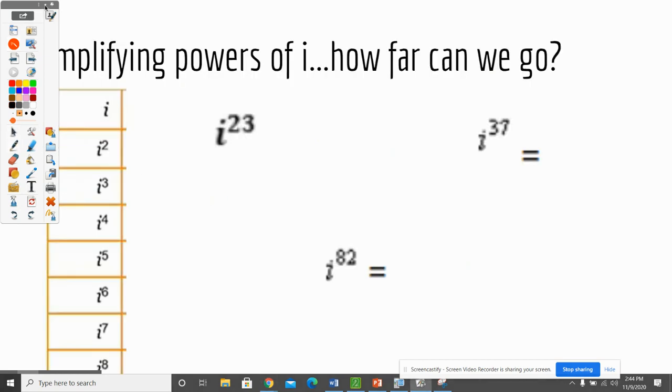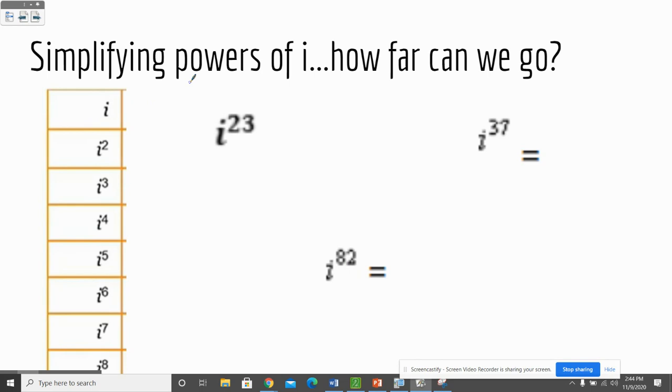So just a little bit of practice with simplifying square roots. And now we're going to talk about something cool about what happens whenever you simplify powers of i. So we know that i is just i, or the square root of negative 1. But what happens when you have i squared? All of a sudden you get something real. And because you get something real when you have i squared, we're going to spend a lot of time changing things to i squareds because it might make our life easier. What about i to the third? Well, i to the third is the same thing as i squared times i, and i squared is negative 1, so it's negative 1 times i, so i to the third is negative i. So I have an i here, I have a negative 1, and now I have a negative i.